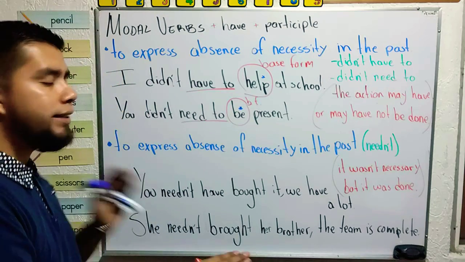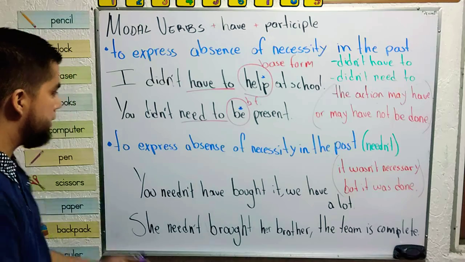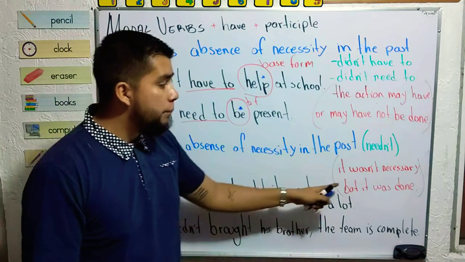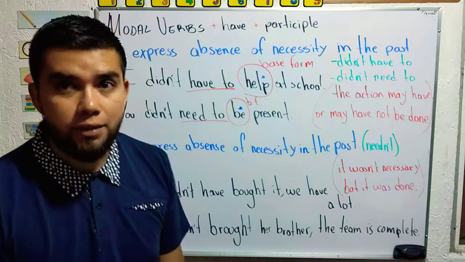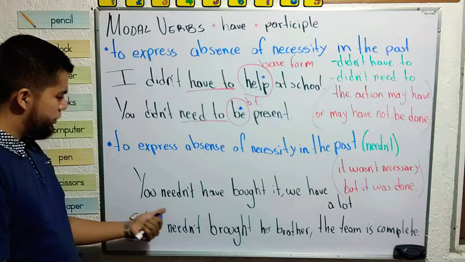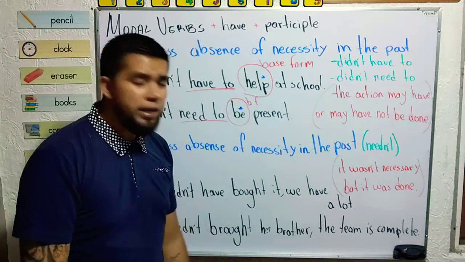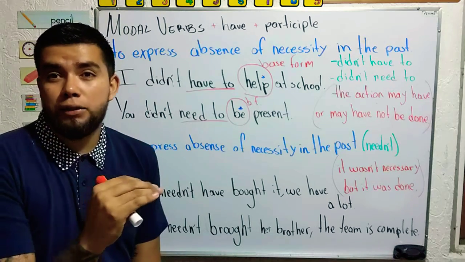Now we have the complete form, to express absence of necessity in the past: it wasn't necessary, but it was done. For example, you needn't have bought it. We have a lot, maybe you bought a soda.